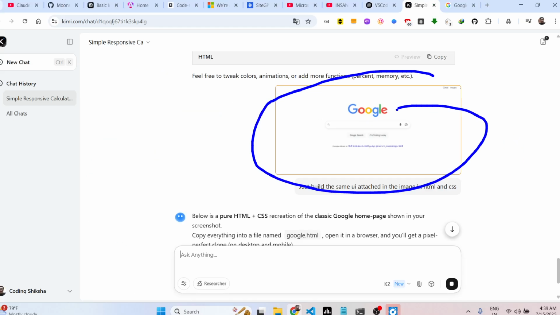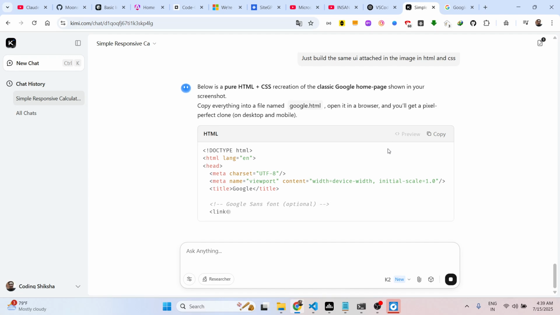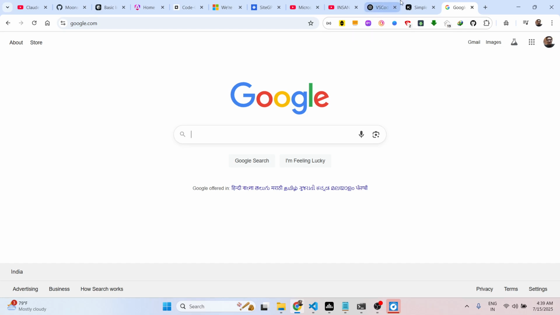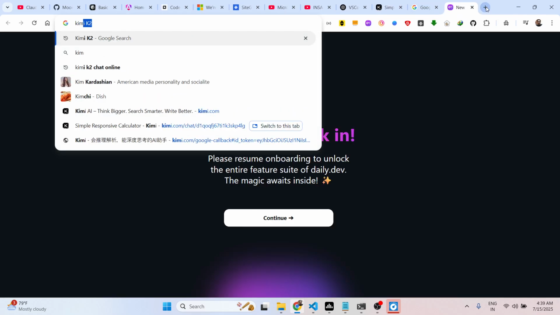Give images straight away, and then it will give you the code here related to this Google interface. So you can basically take a screenshot of any application, just plug this inside this Kimi K2 model. In the meantime, let me show you the subscription model of this.